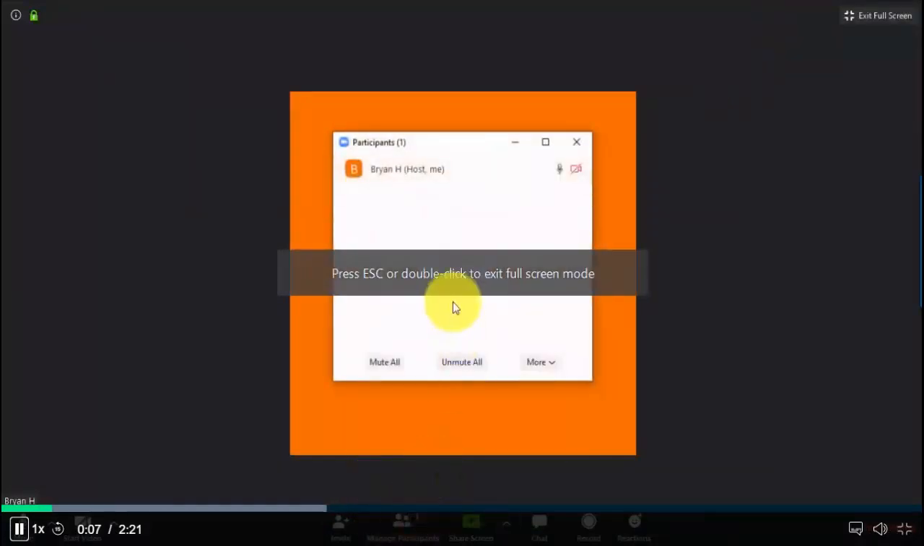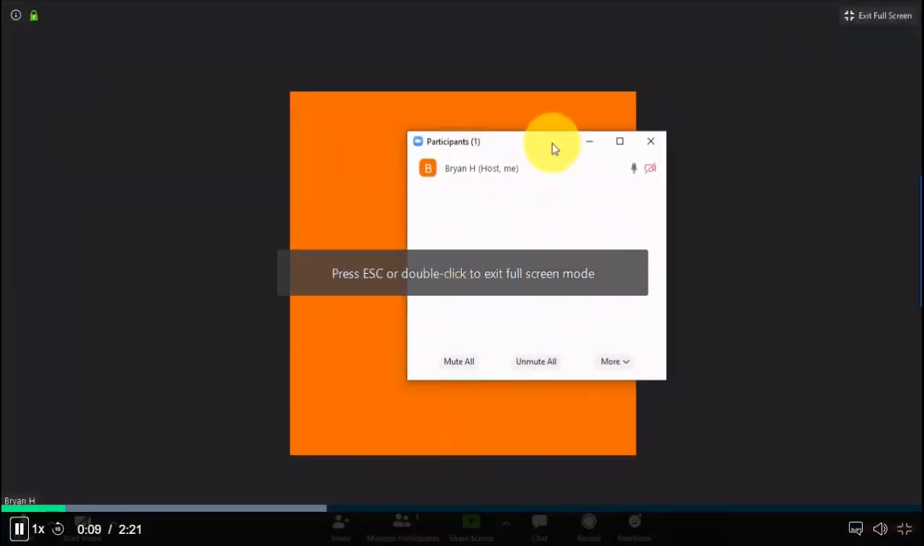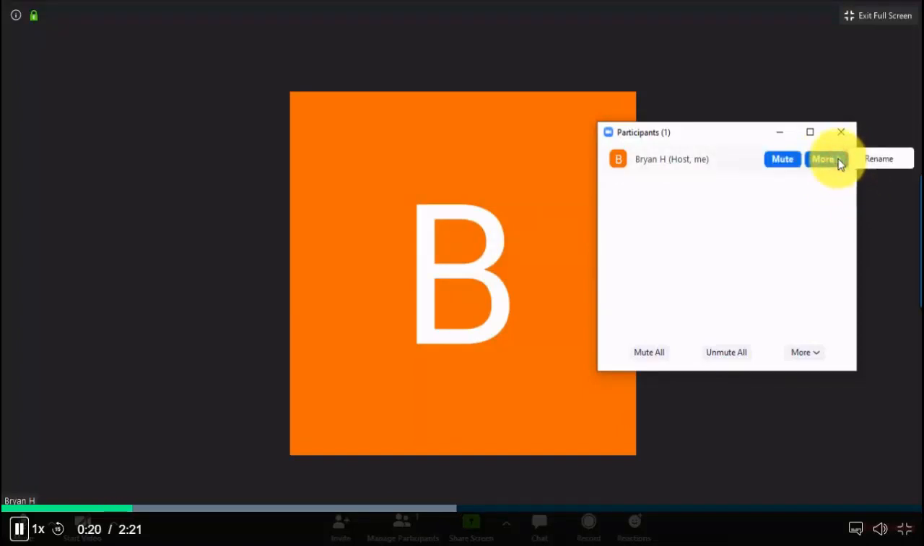So I'll go back to full screen. Let me go to Manage Participants. Over here we have a list of participants, and you can see that my mic is turned on and my video is turned off. There are those icons that you can see, and we have more options. You can rename the person, you can mute that person. Because over here I'm the host, so I have control over the participants.